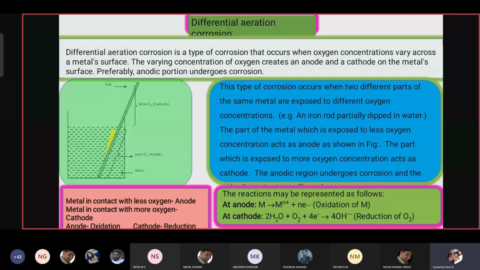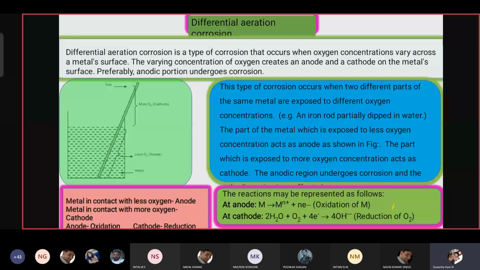What is the type of reaction that takes place here? At the anode, normal oxidation takes place, that is M gives Mn+ plus ne-, and at the cathode reduction takes place with the medium, that is 2H2O plus O2 plus 4 electrons gives 4OH-. So remember, whatever the type they ask, write these two reactions commonly.